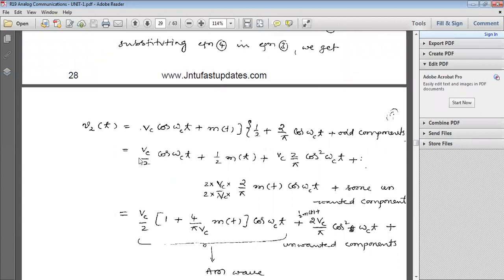Then V2 of t becomes Vc cos omega ct plus M of t into half plus 2 by pi cos omega ct plus odd components. Just substitute the Gp of t value.